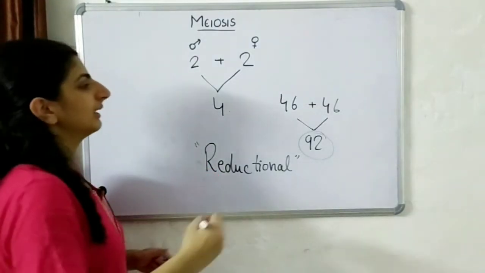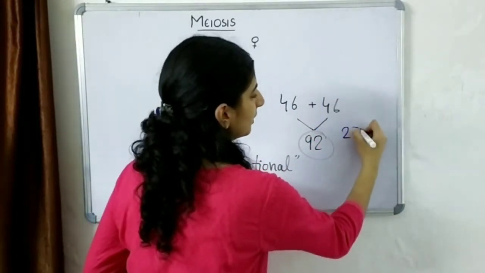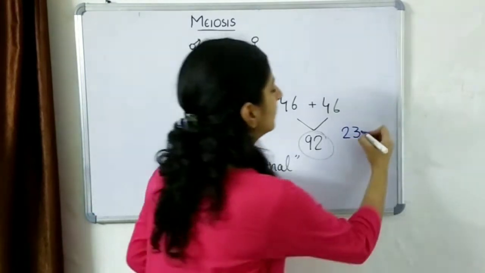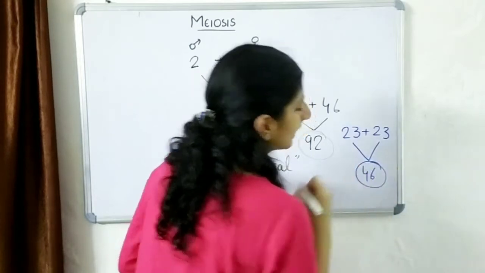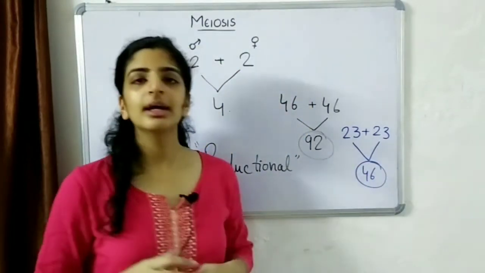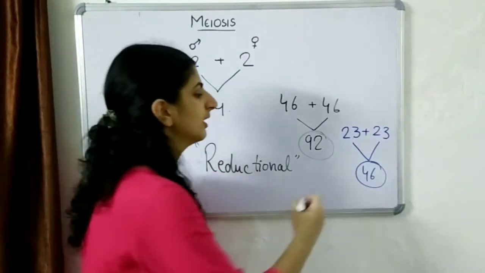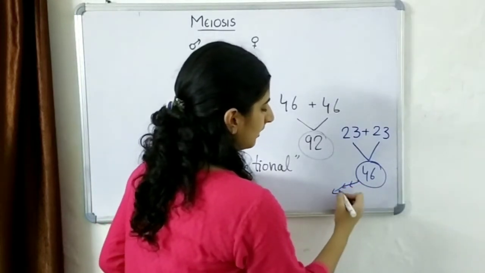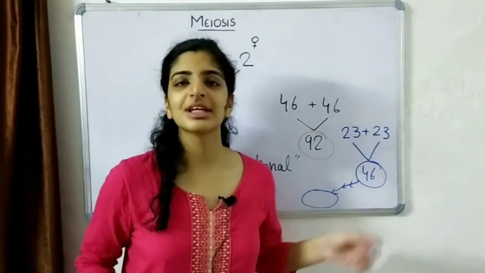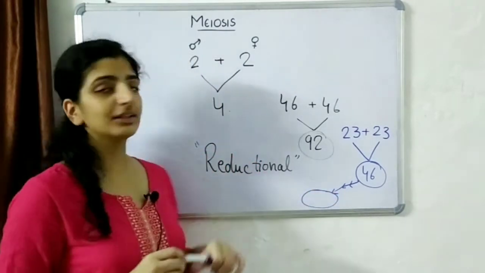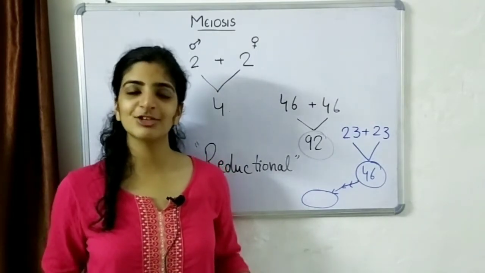In the reductional division, the parent will give half of its chromosomes to the gametes. So if the parent in a human being has 46 chromosomes, only 23 of them will be transferred to the gamete. And when both the gametes combine during fertilization, the progeny will again have 46 chromosomes and therefore it will be able to sustain itself. This cell with 46 chromosomes will divide again and again and finally give rise to a life-size human being. This division is mitotic. So, meiotic division is very important when we have to reduce the number of chromosomes in an individual to half.